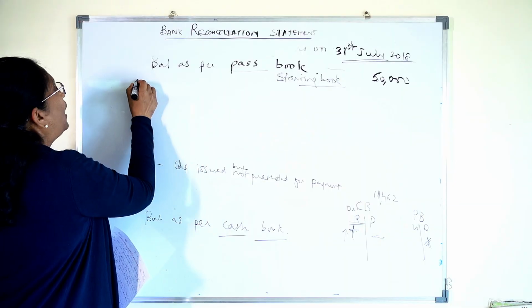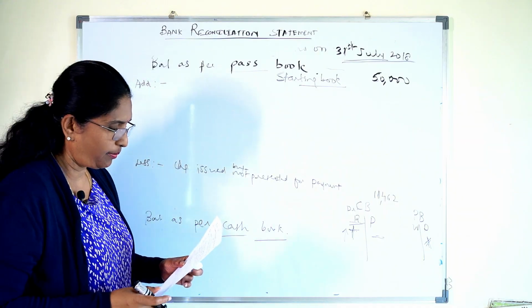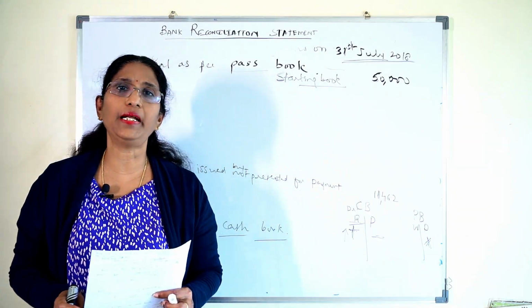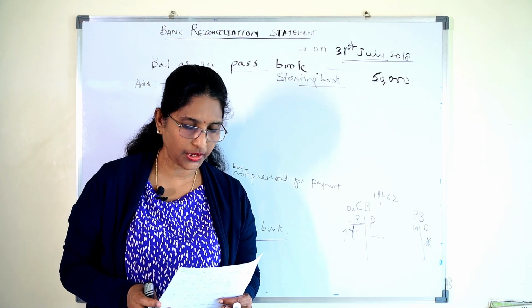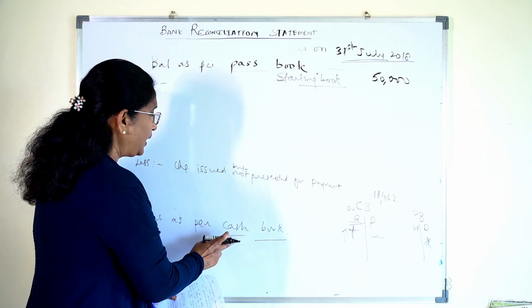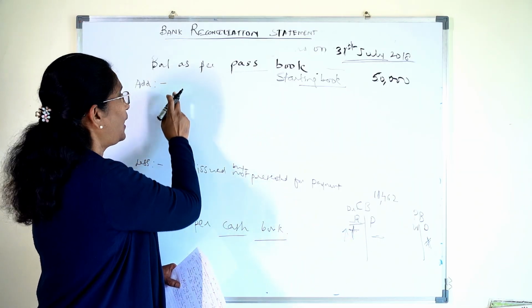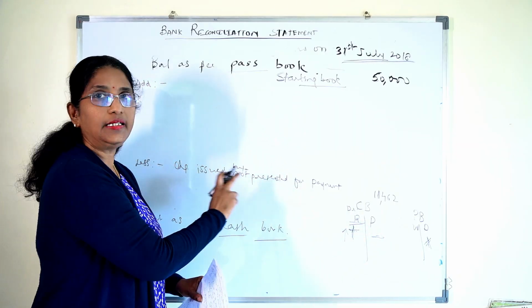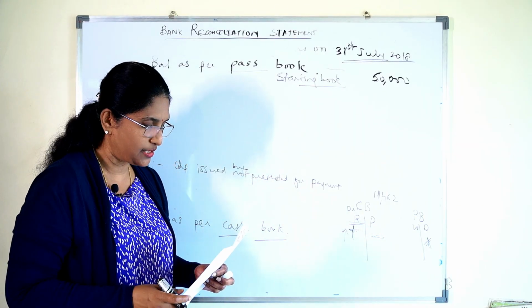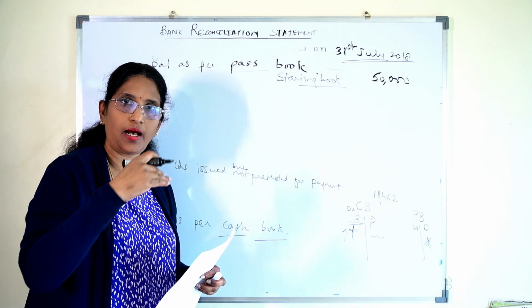Now I will add this balance. What will I do? I will add it to my passbook. Why am I adding? Because the passbook is showing low. Again, I am arriving at the cash book. Since it is added, I am doing exactly the same here. If it is subtracted, I do exactly the same. I am following that same step, and automatically you can see the other book balances are adjusting.